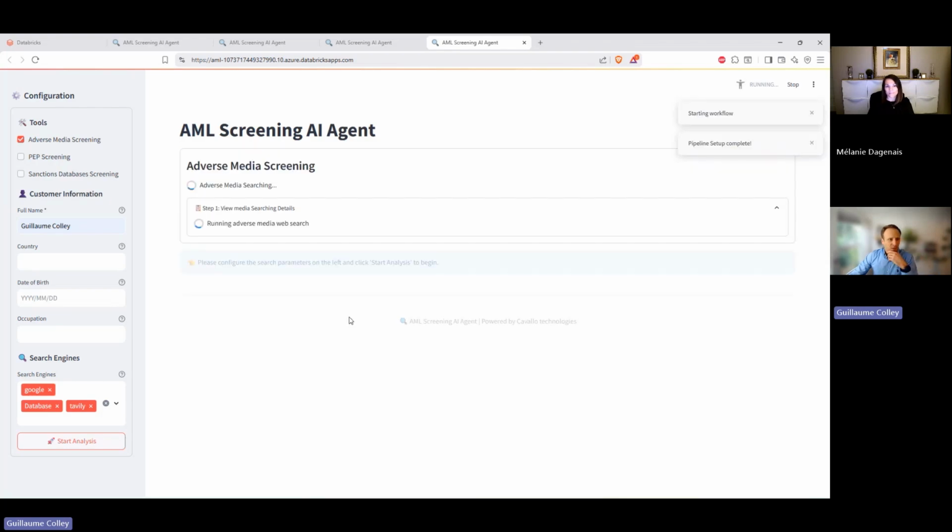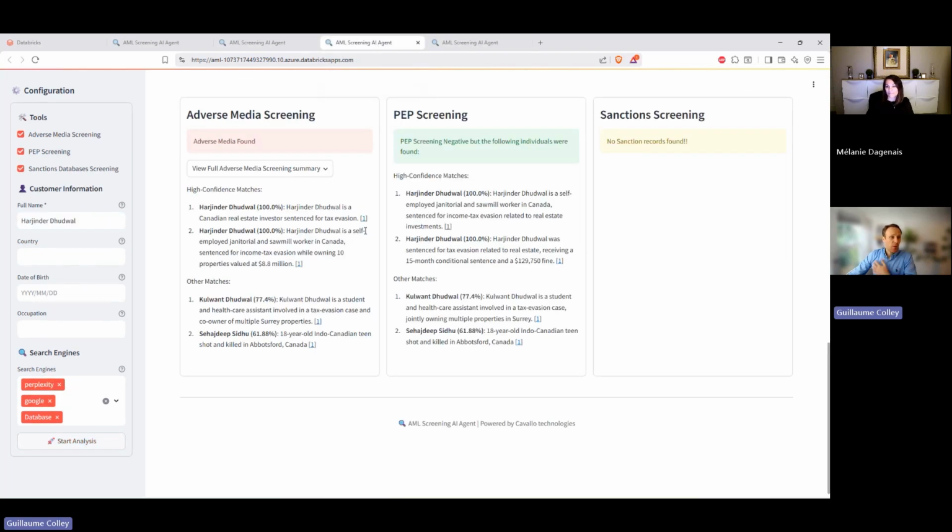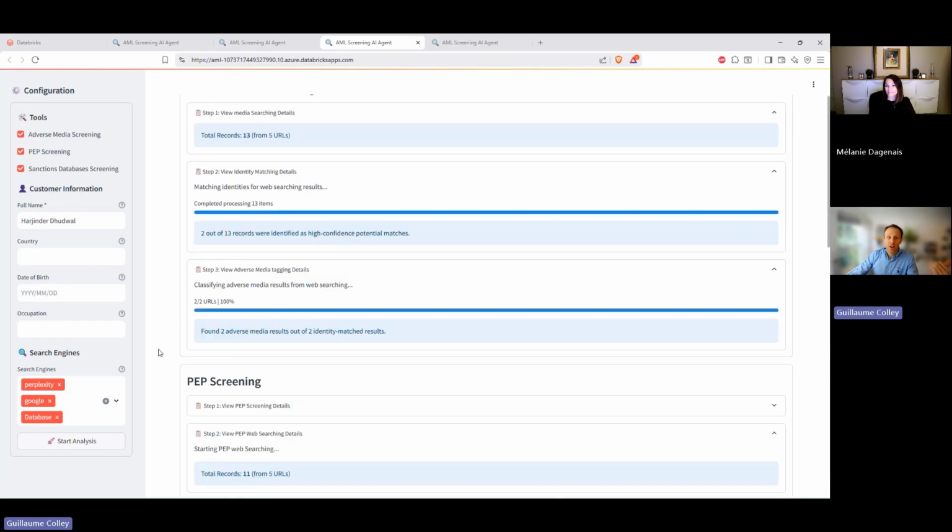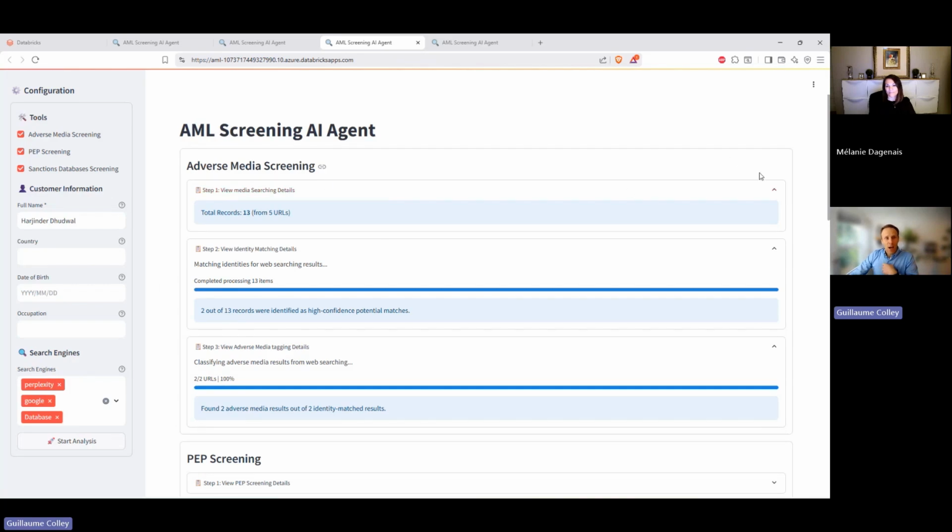As this is going, we'll get back and see the results later. I have run a few of those that we can look at together. The first one we're going to look at is Harjinder Dudwal, if I pronounce that right. Here we're seeing the final results: adverse media screening, PEP screening, and sanction screening. But before we dive into the results, let's take a look at what the agent does in the background.